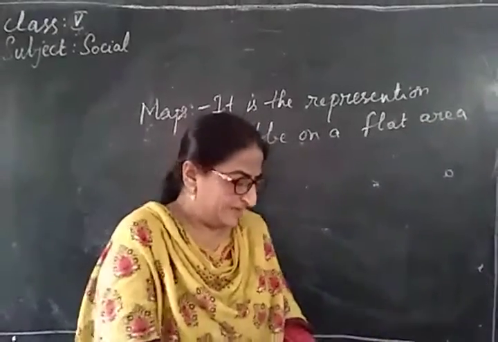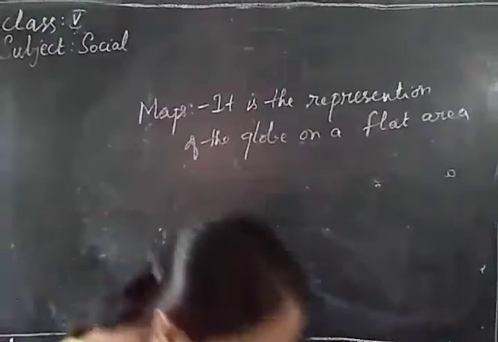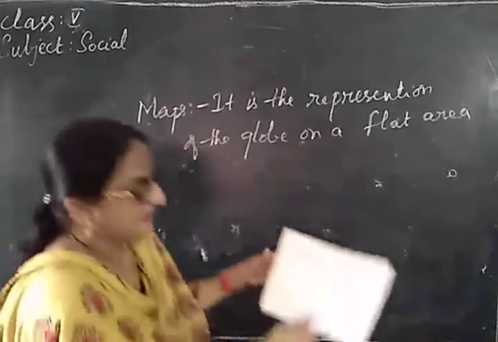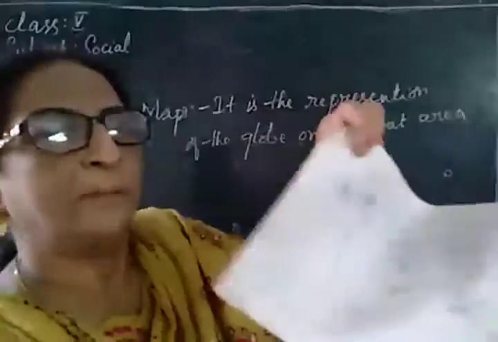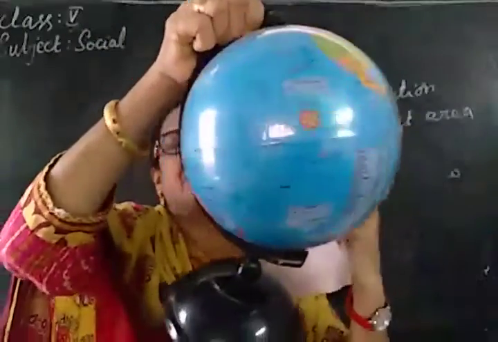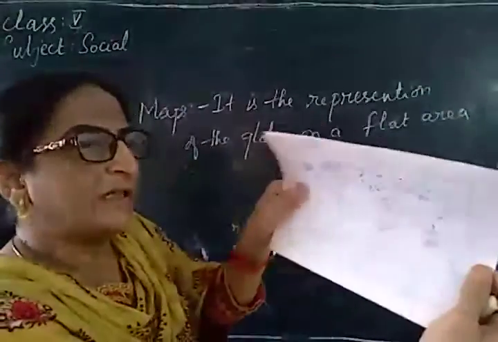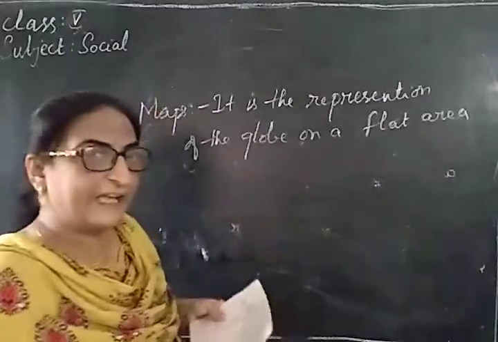So, a map is the representation on a flat area. See this one? This is a map, a world map. On this also you find everything, isn't it? This is the flat representation of the globe on a flat area, which is a map.